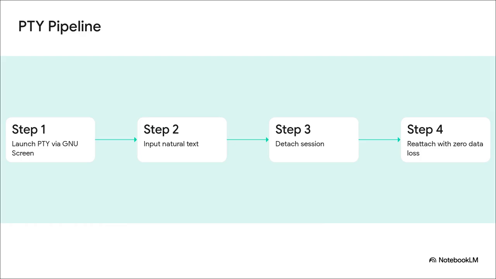And this is where a tool like GNU Screen performs absolute magic. It allows an AI agent's context loop to safely run persistently in the background. Imagine launching your AI agent into an isolated PTY channel. You give it an exact text prompt, then you can literally detach the session, slam your laptop shut, drop off your Wi-Fi network, and just walk away. Days later, you reconnect, and that agent is still running perfectly. Not a single character of data is lost. Contrast that with a web browser that refreshes and dies the second your internet flickers. It's a real game changer.